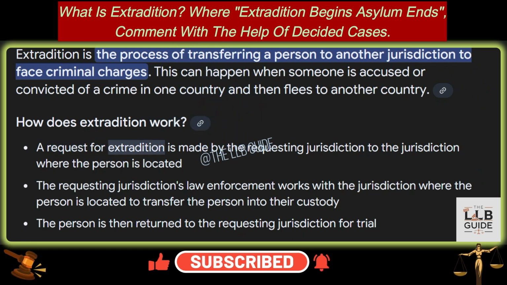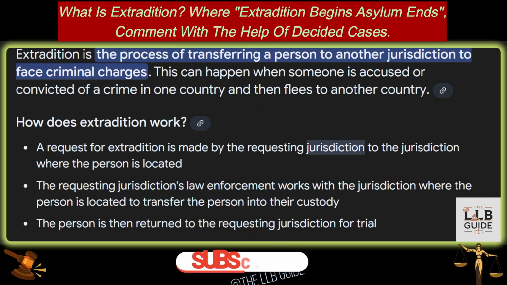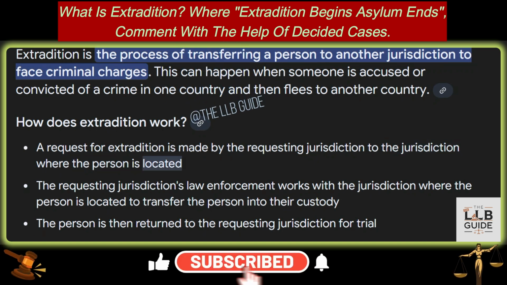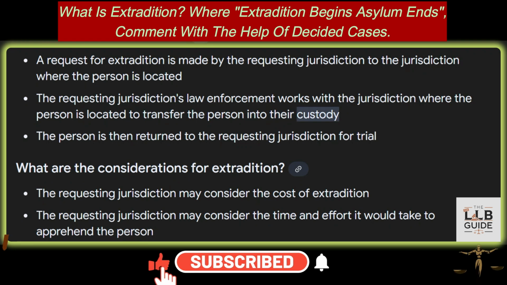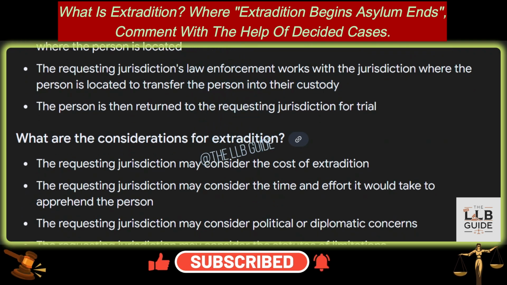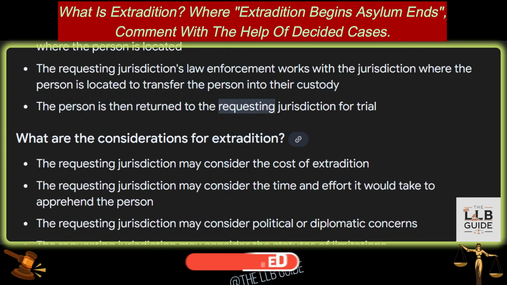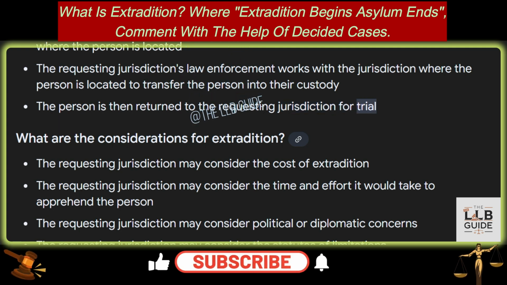1. A request for extradition is made by the requesting jurisdiction to the jurisdiction where the person is located. 2. The requesting jurisdiction's law enforcement works with the jurisdiction where the person is located to transfer the person into their custody. And 3. The person is then returned to the requesting jurisdiction for trial.